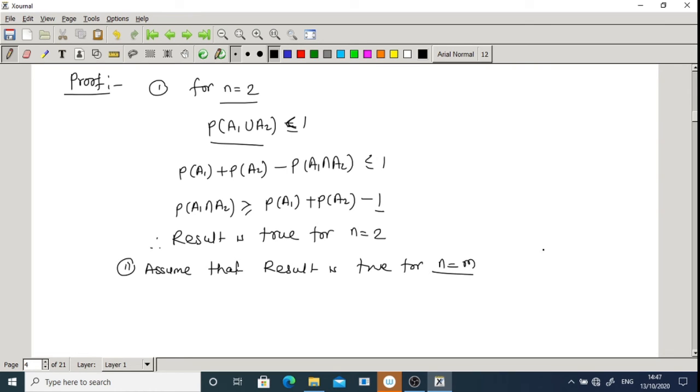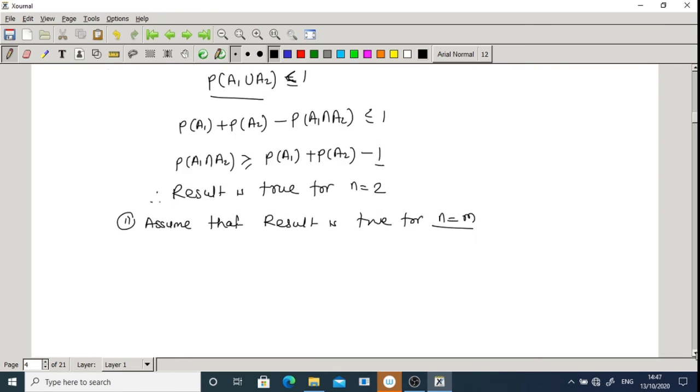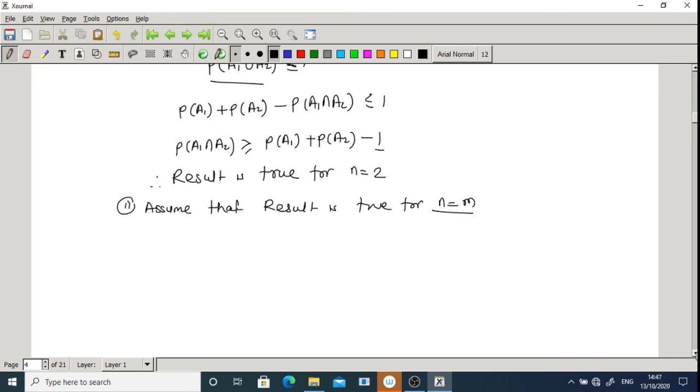So for n is equal to m, by using the statement we get probability of intersection over i going from 1 to m of ai is greater than or equal to summation over i going from 1 to m of probability of ai, minus (m minus 1). So this is my equation number 2.